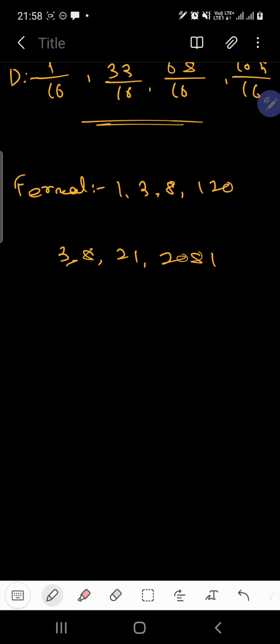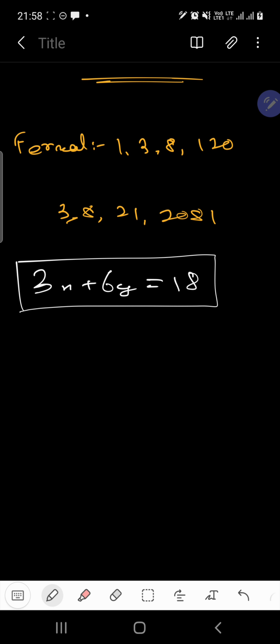Clear? So we have already understood what is the basic structure of a Diophantine equation, what is the condition for a Diophantine equation to have solutions, and how we can find solutions. That is the next thing which we will be talking about now. Clear? One more thing, I am giving you an example to understand how we can check the solvability of a Diophantine equation.